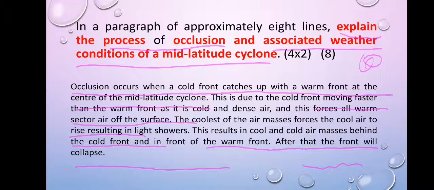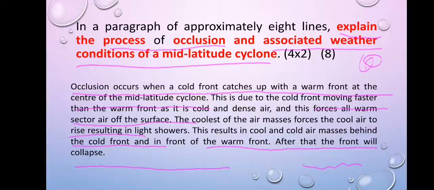Occlusion occurs when a cold front catches up with a warm front at the center of the mid-latitude cyclone. Now, this is the process of occlusion. This is due to the cold front moving faster than the warm front as it is cold and dense air, and this forces all warm sector air off the surface because the warm air is not dense and it's not heavy. The coolest of the air masses forces the warm air to rise, resulting in light showers.